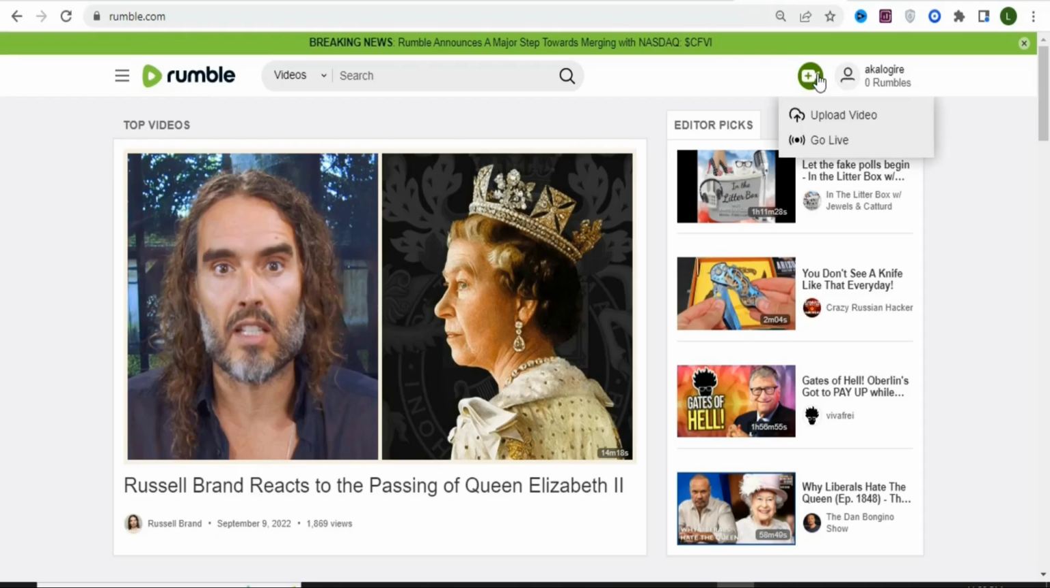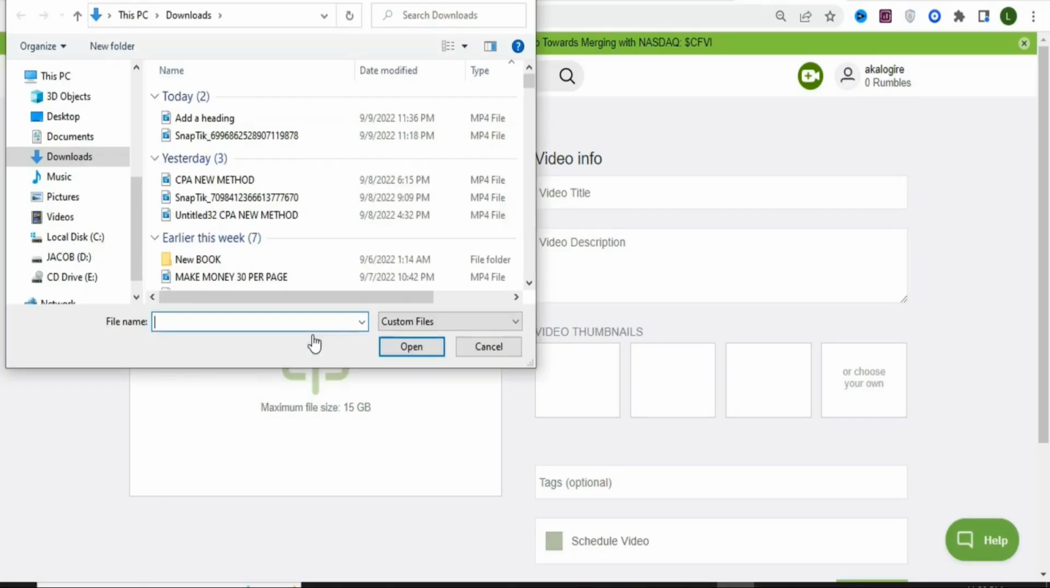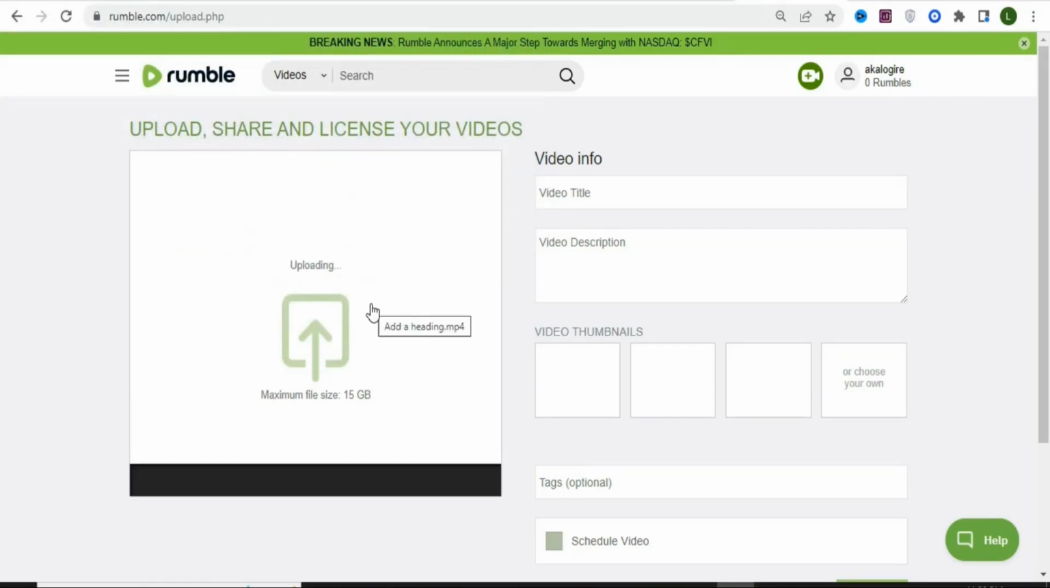So just click on it. Once you click on it, you are going to see something like this. Select upload video. Once you click on upload video, you are going to click right here so that you can upload the video that you downloaded from Canva. Now select your video, click on open, and then your video is going to be uploaded onto rumble.com.